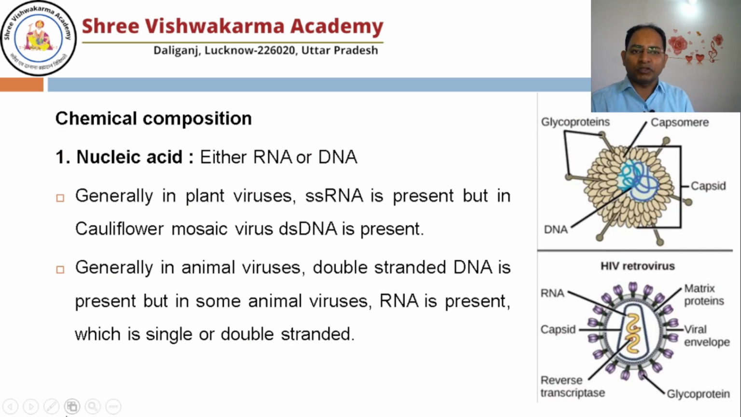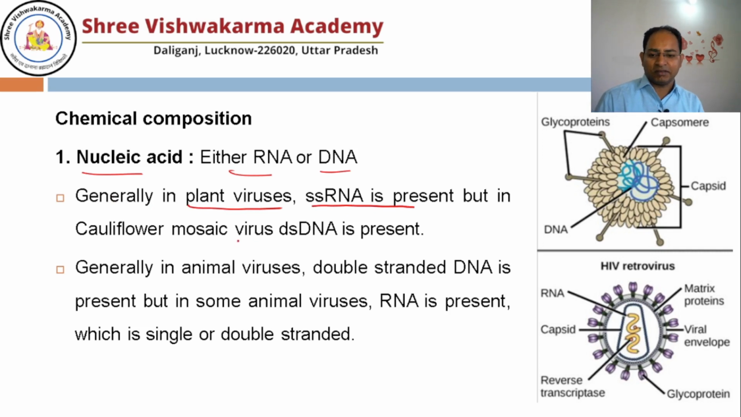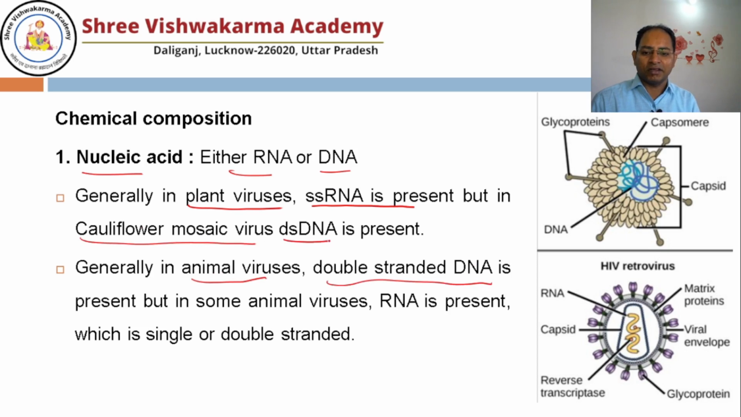So what is the chemical composition of a virus? Virus may have either DNA or RNA. So there is no fixed rule. Sometimes it is written that plant viruses always have single stranded RNA, and animal viruses have double stranded DNA. But exceptions are always there. Like cauliflower mosaic virus, it has double stranded DNA. In some animal viruses, RNA is also present, which is single or double stranded. So there is no fixed rule.